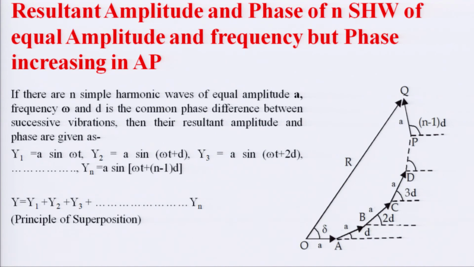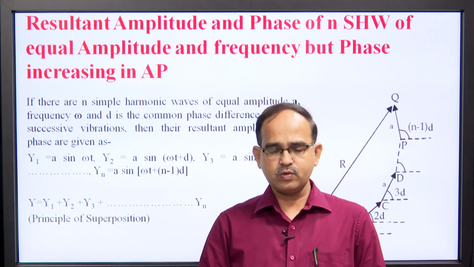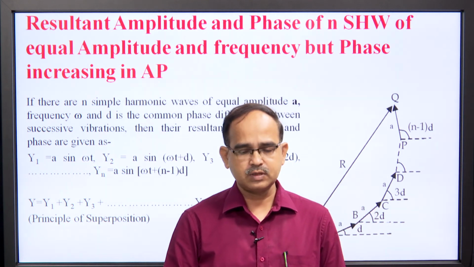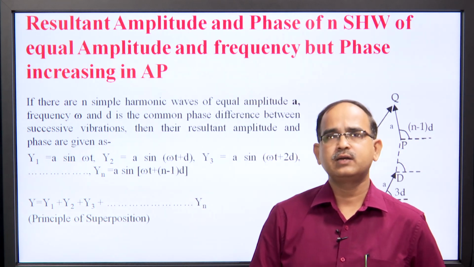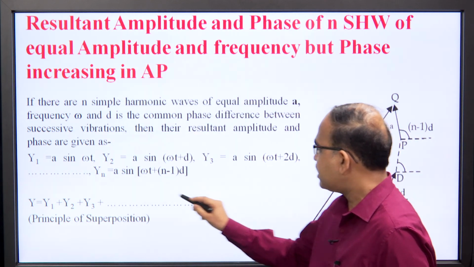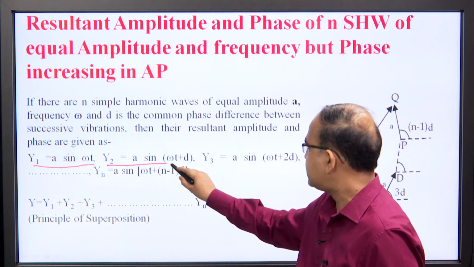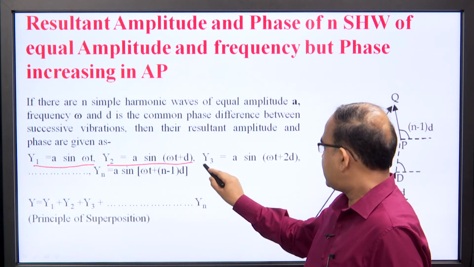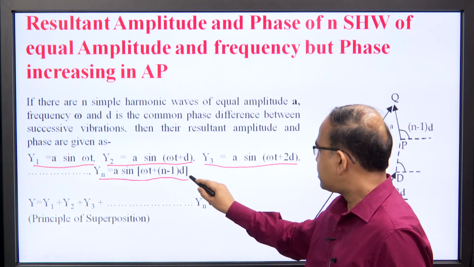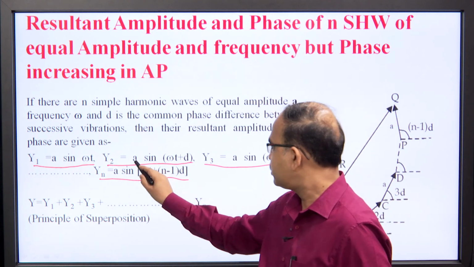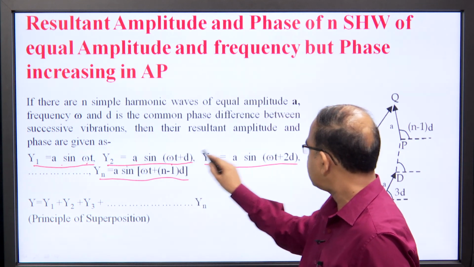Before the start of the next article, we should go for a mathematical analysis of resultant amplitude and phase of n simple harmonic waves of equal amplitude and frequency, but phase increasing in arithmetical progression. Here we have n number of waves: y1 as a sin omega t, y2 as a sin (omega t plus d), y3 as a sin (omega t plus 2d) and so on, and yn as a sin (omega t plus (n minus 1)d). Here we can see that amplitudes are the same, frequency is the same, and phase is increasing in arithmetical progression.